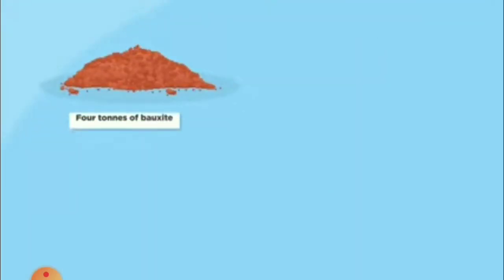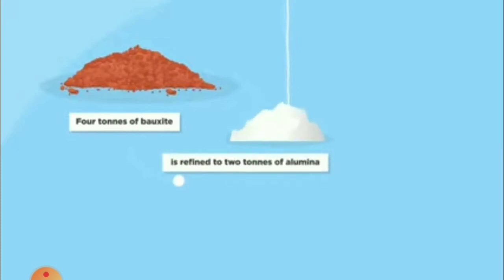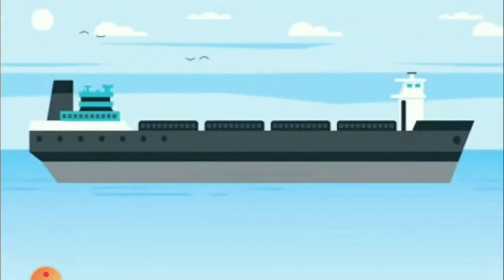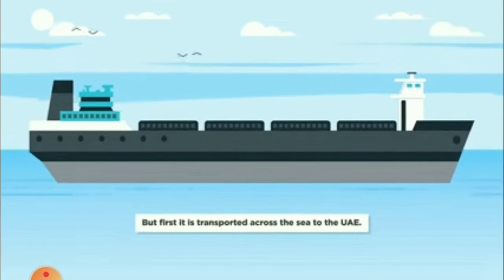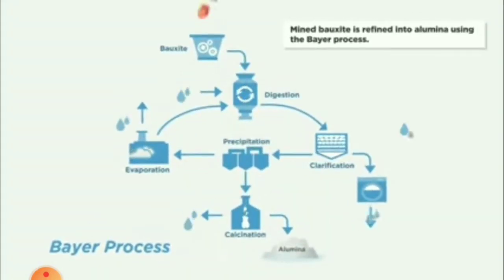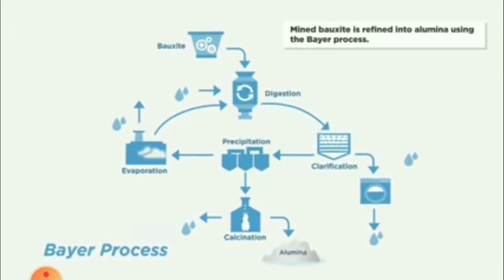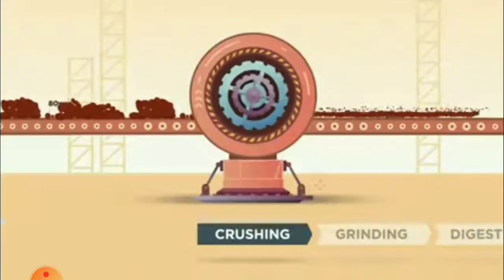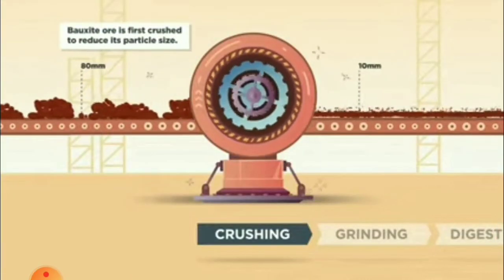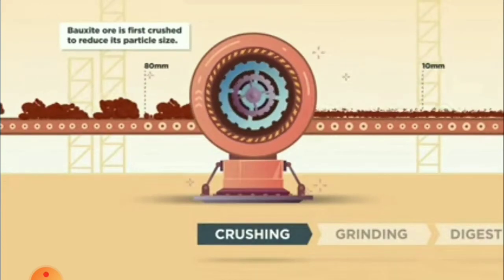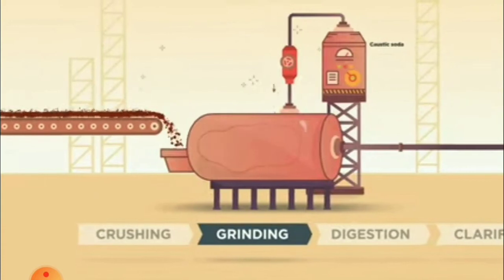This bauxite is collected. So 4 tons of bauxite gives 2 tons of alumina, and from 2 tons of alumina we get 1 ton of aluminium. First it is transported and then brought into the factories, into the industry for Bayer's process. In Bayer's process this bauxite is crushed into fine powder, then it is ground.